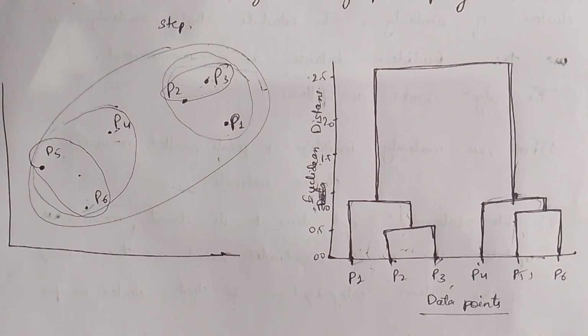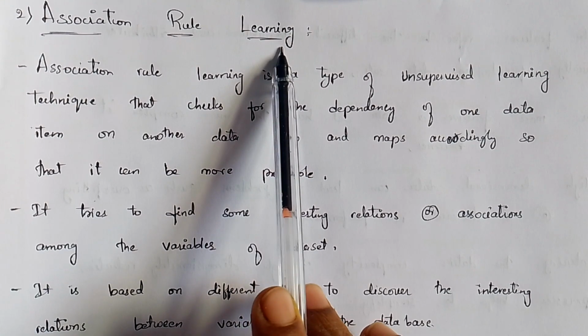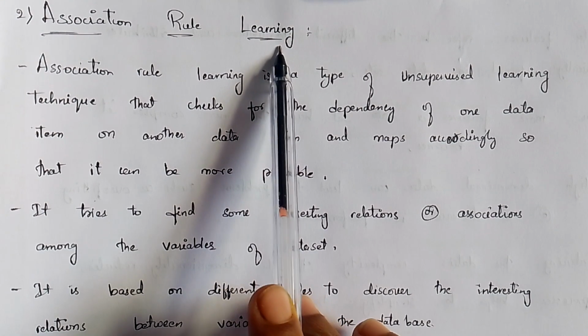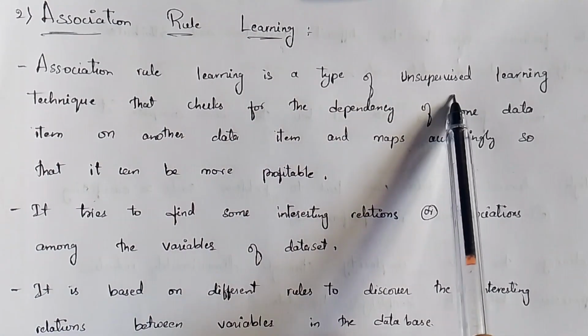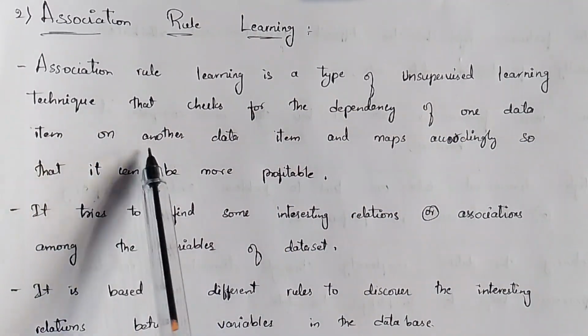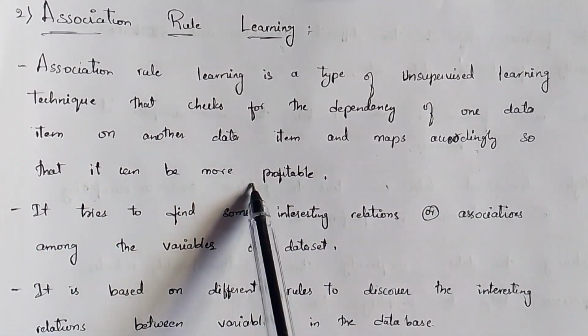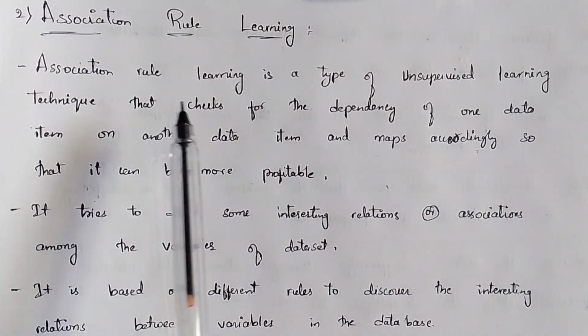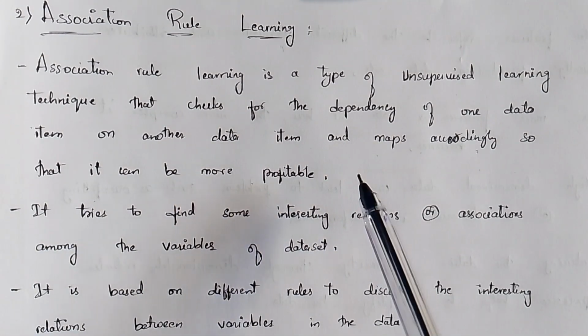Now we have another type of unsupervised learning, that is rule learning. This is also one of the unsupervised machine learning types. Association rule learning is an unsupervised learning technique that checks for the dependency of one data item on another data item and maps accordingly so that it can be more profitable.